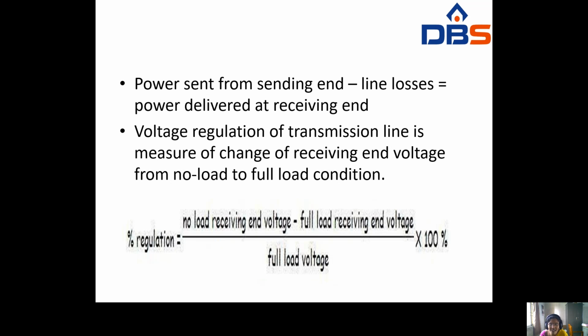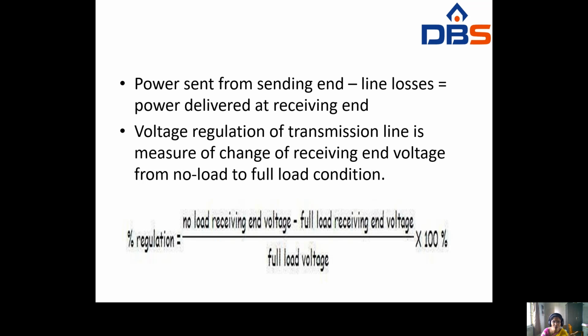Here, power sent from the sending end minus line loss is equal to power delivered at the receiving end. To find the power delivered at the receiving end, you take the power sent from the sending end minus the losses. The power coming from the sending end is not totally delivered at the receiving end, because some amount of energy disappears in the form of losses. So you subtract these line losses from the power sent from the sending end to get the power delivered at the receiving end.